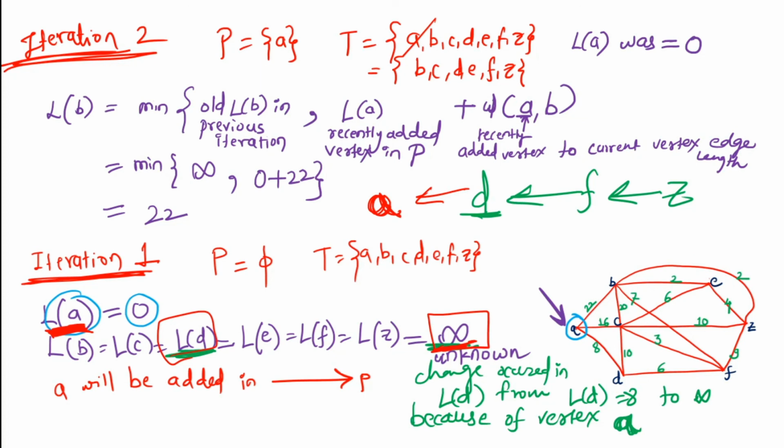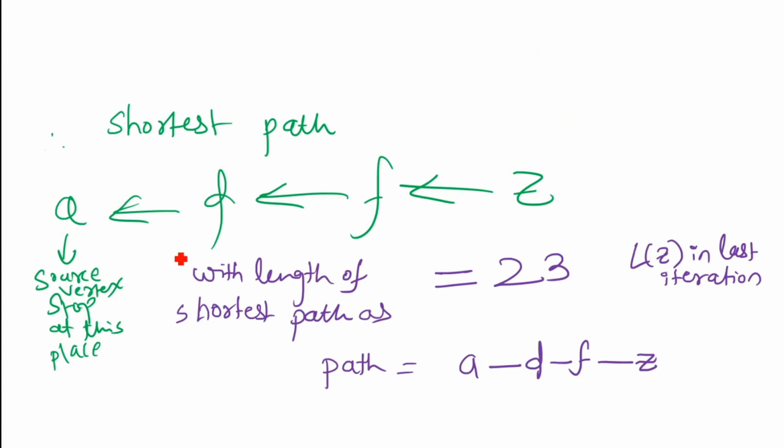So what is the path we are getting? That is our final path, which is the shortest path: A D F Z. ADFZ is the shortest path in this graph, where A is the source vertex and Z is the destination vertex, with a shortest path length of 23. The length of the shortest path is always calculated in the last iteration: whatever length of z we have in the last iteration will be our final answer.